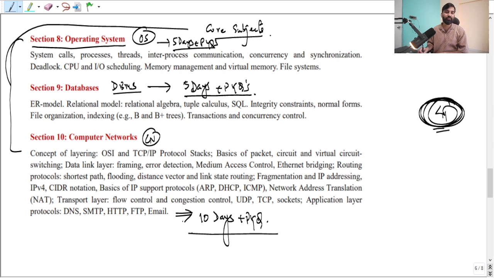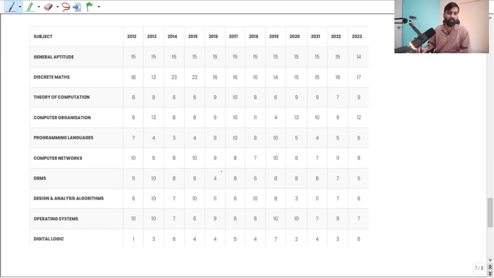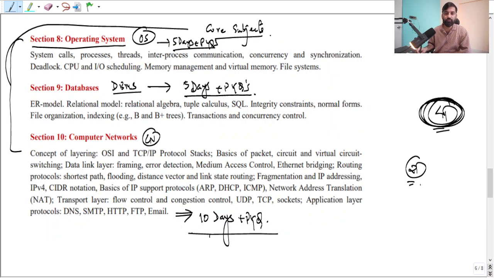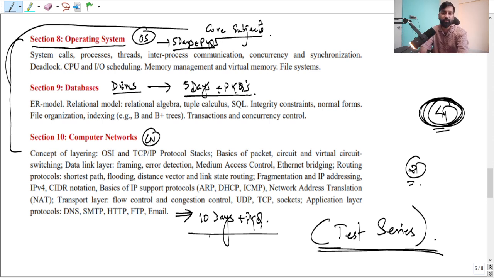So how many days are left now? 10, 10, 20, so you still have 21 days. And what can you do in 21 days? I will suggest, in the end, you can join a test series as well. Test series is important. So you can join a test series after solving questions, before 20, 21 days or 1 month, according to your time.